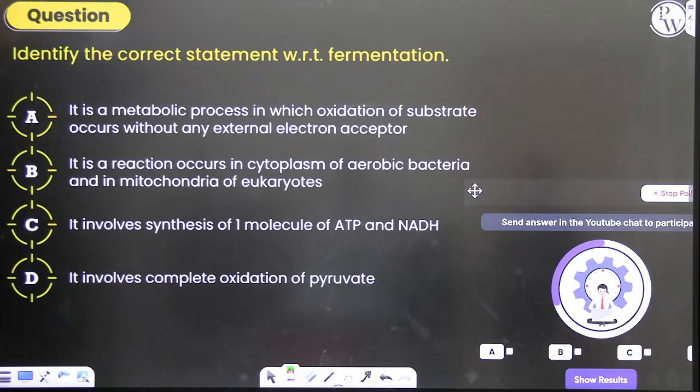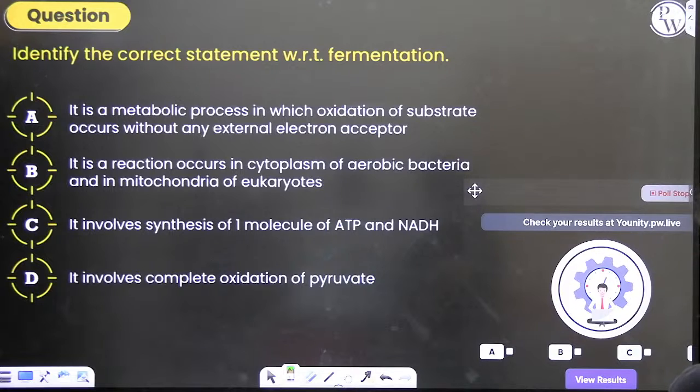It is a reaction occurs in the cytoplasm of aerobic bacteria and the... What is the correct statement? The correct statement is A.